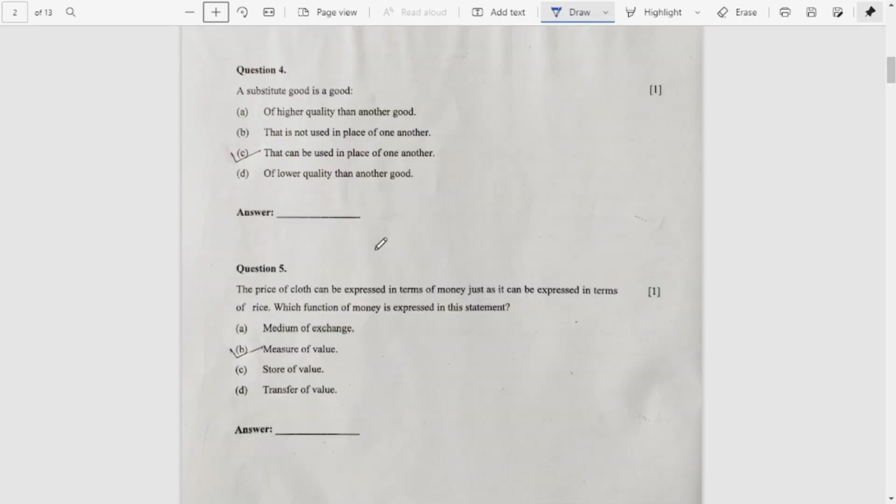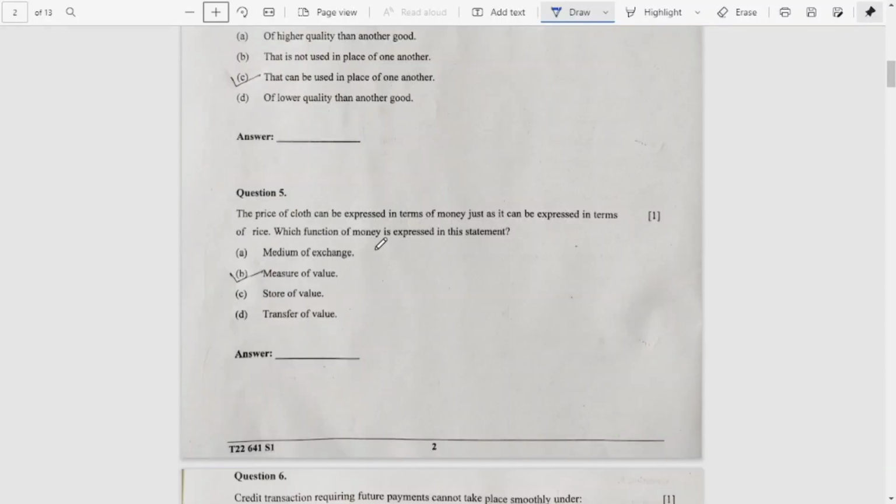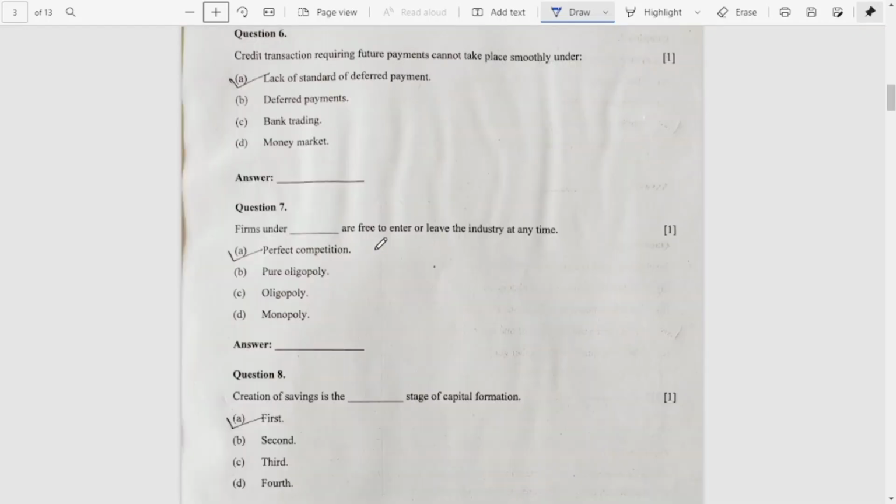Question number 5, B, measure of value. Question number 6, A, lack of standard of deferred payment. Question number 7, perfect competition. Question number 8, A, first.